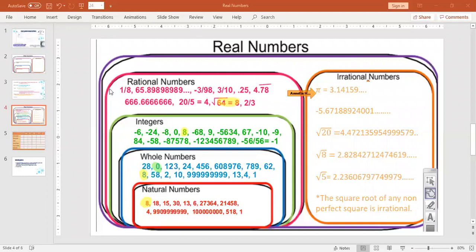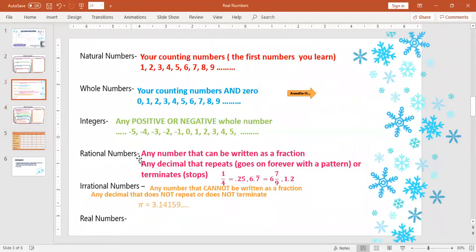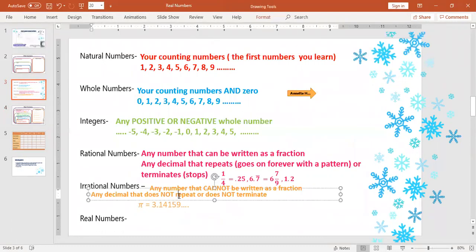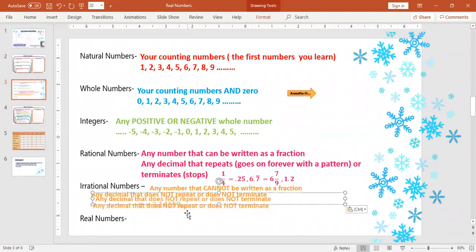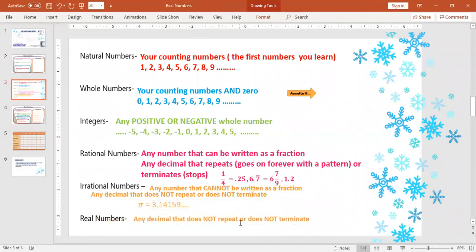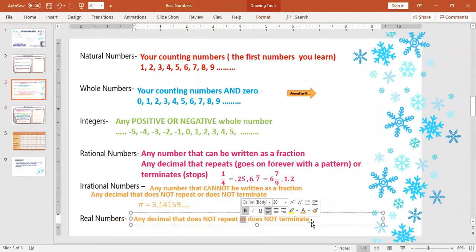One other thing I was going to talk to you about is, what is the actual definition we're going to use for real numbers here? Well, the definition I'm going to have you use for real numbers is, right now, all numbers at this point are real numbers.